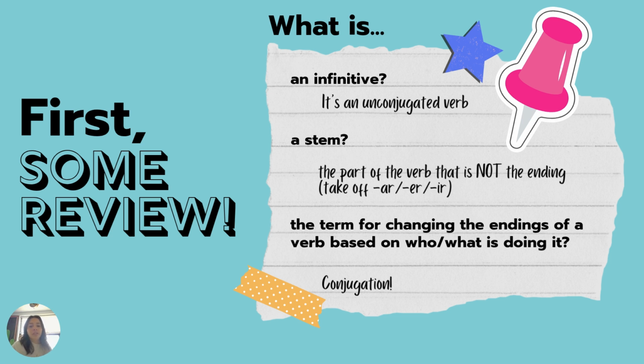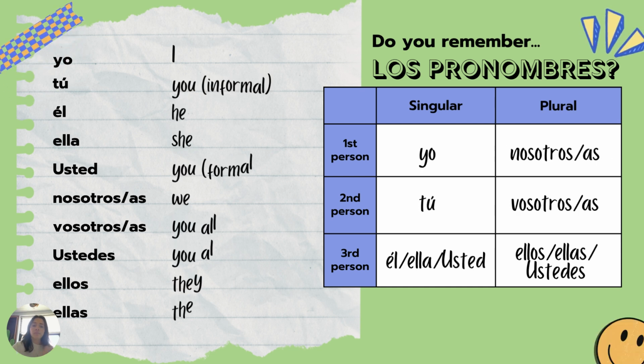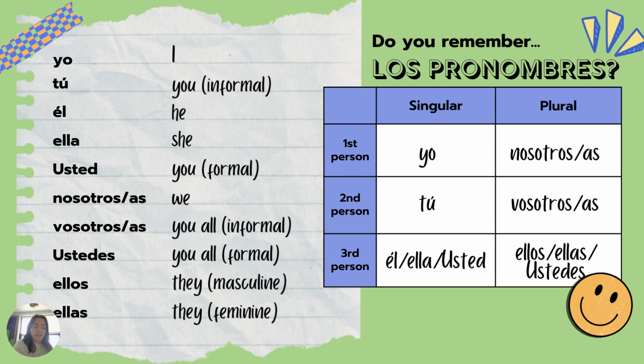So the term for changing the endings based on who is doing the verb or what is doing the verb, that is called conjugation. And we learned last year that there are 6 different forms of the conjugations for each verb. So before we get into the actual endings of each of these verbs, we need to talk about the subject pronouns. So we need to understand what all of these mean and translate to because those are the people and the things doing the verbs. So I'm going to read through all of them.